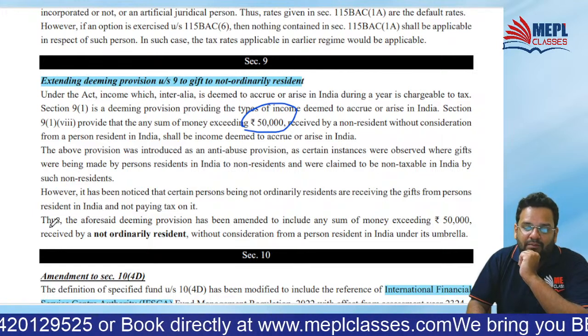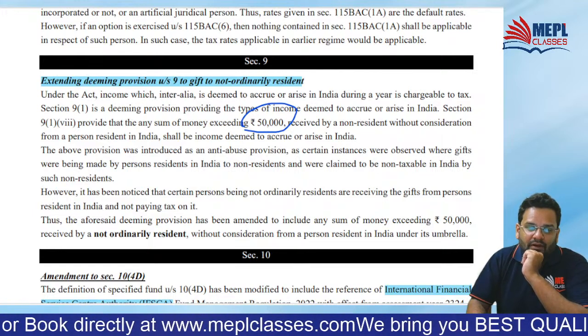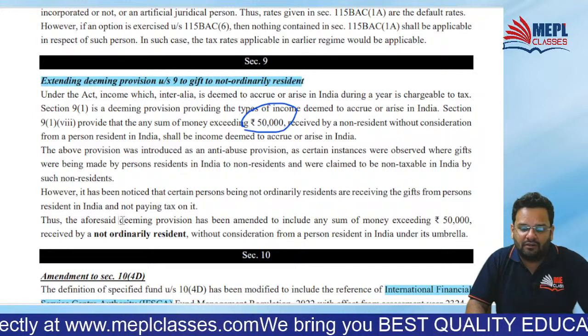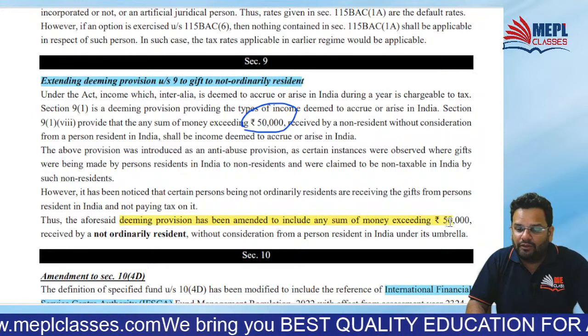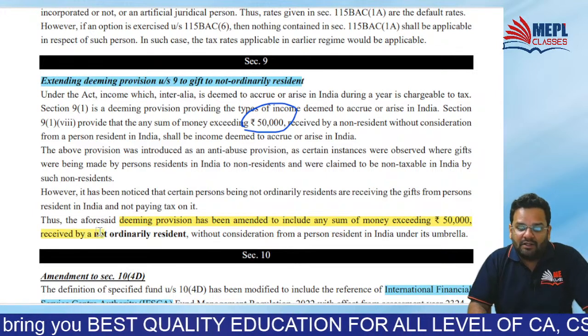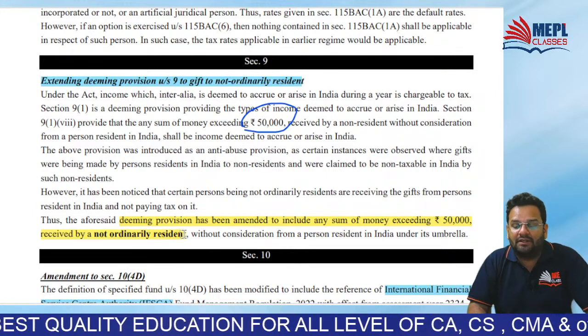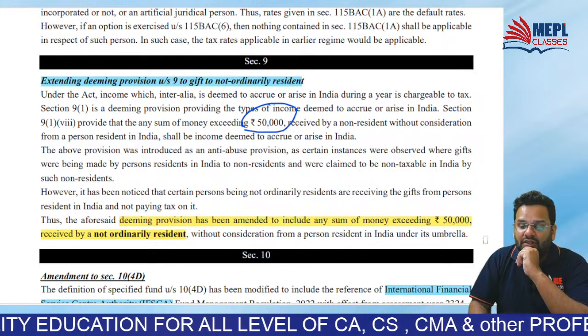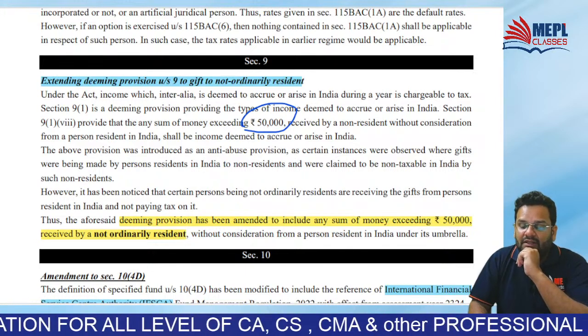Okay, so the aforesaid deeming provision has been amended to include any sum of money exceeding 50,000 received by a not ordinary resident without consideration from a person resident in India.